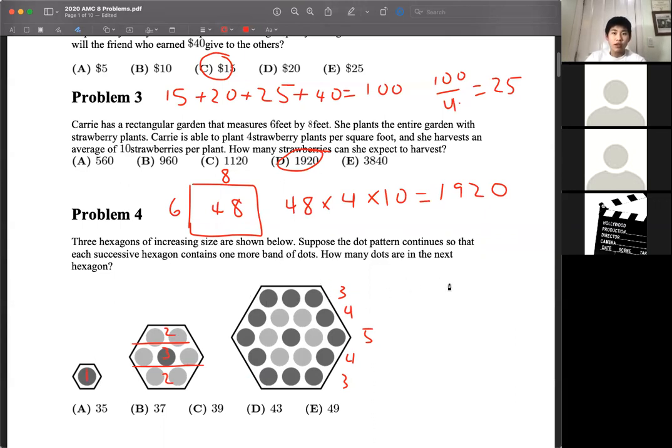So in the next hexagon we'll expect to have 4, 5, 6, 7, 6, 5, and then 4. And so all we have to do is just add these up, and we will get the answer of 37.